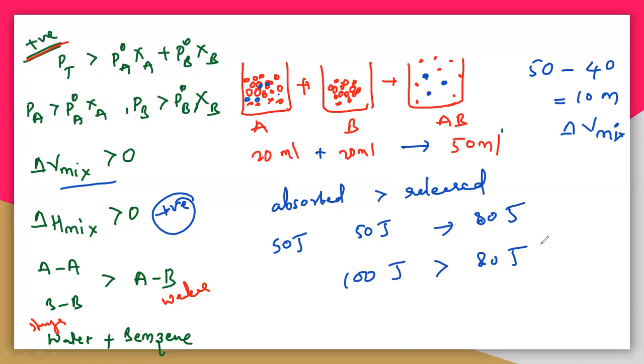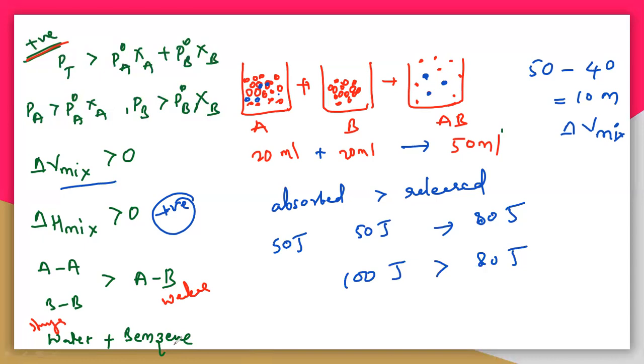So I will tell you the best example also. The interactions A comma A and B comma B are initially very strong, but after adding them, the A comma B interaction you get is weaker. Why do you get the weaker interaction? See here, water and benzene. You can take such compounds. Water generally has hydrogen bonds. Benzene is non-polar and does not have any hydrogen bond.